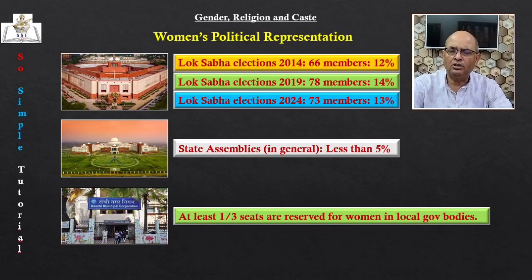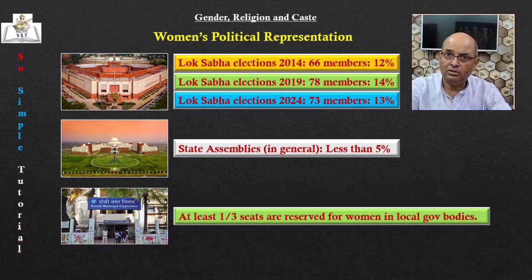Let us see the real picture of elected representatives now. In India, the proportion of women in legislatures has been very low, less than 15%. First, the percentage of elected women members in Lok Sabha was 12% of its total strength for the first time in 2014 elections. They were 66 in number. The number increased slightly to 78 in the 17th Lok Sabha in 2019, that means 14.36%. In the recently concluded Lok Sabha elections 2024, the number came down to 73, which means 13%.